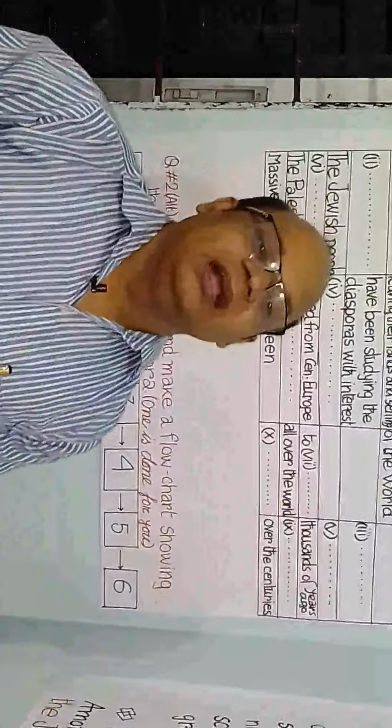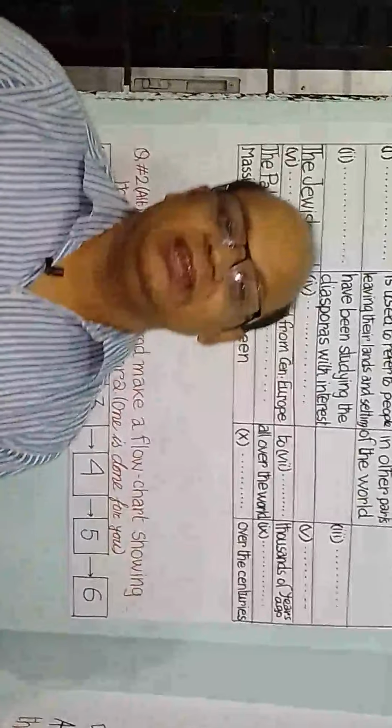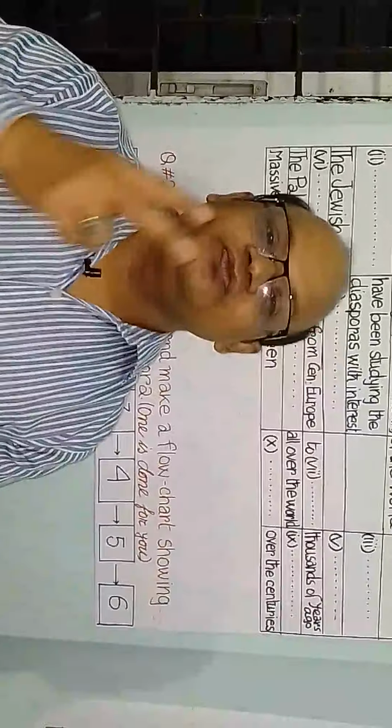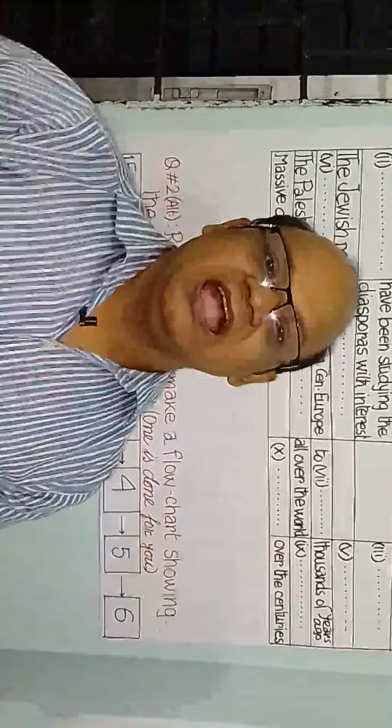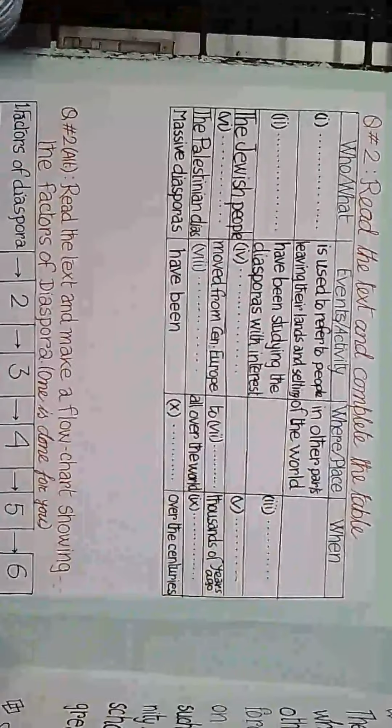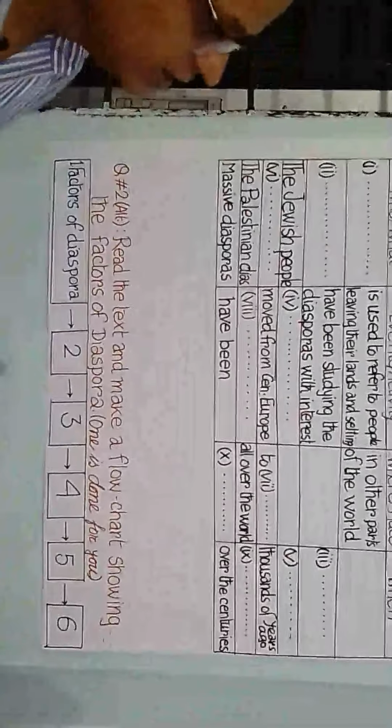In case of the structure of a sentence, we know that at first we find two parts of a sentence, subject and predicate. In this table, who or what is the subject part, and this subject may consist of one word or a phrase or clauses.